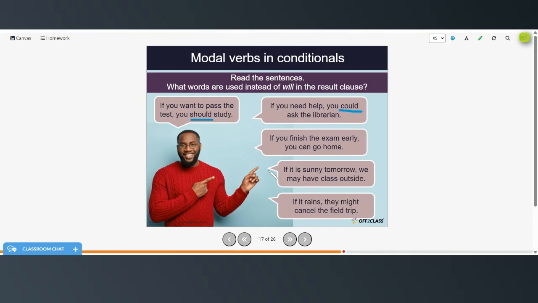If you finish the exam early, you can go home. If it is sunny tomorrow, we may have class outside. And if it rains, they might cancel the field trip.